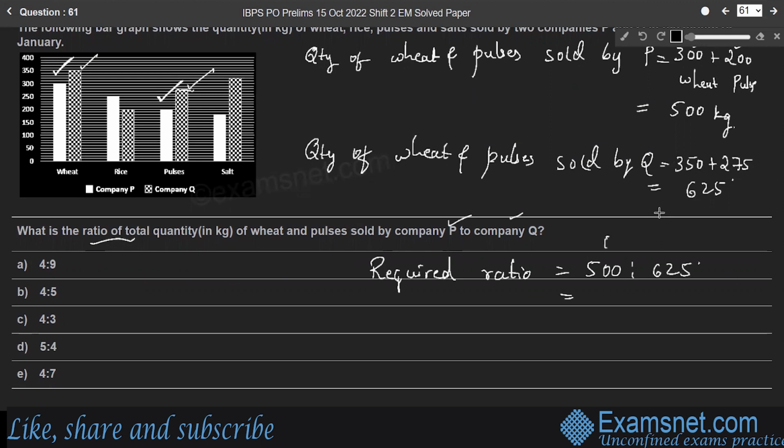Sold by company P to company Q. We can check with 25. So 25 into 20 is 500, 25 into 25 is 625. Again, these two numbers are divisible by 5. Therefore, it is 4:5. So the required ratio is 4:5. Hence, option B is the right answer.